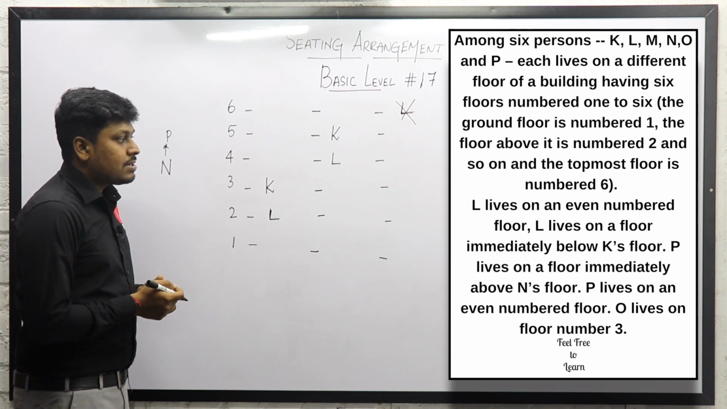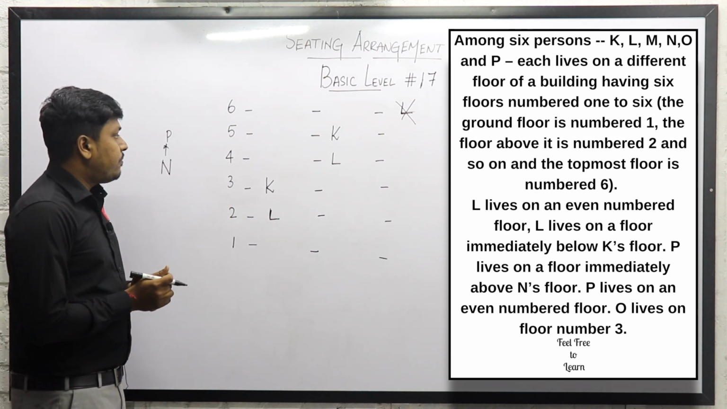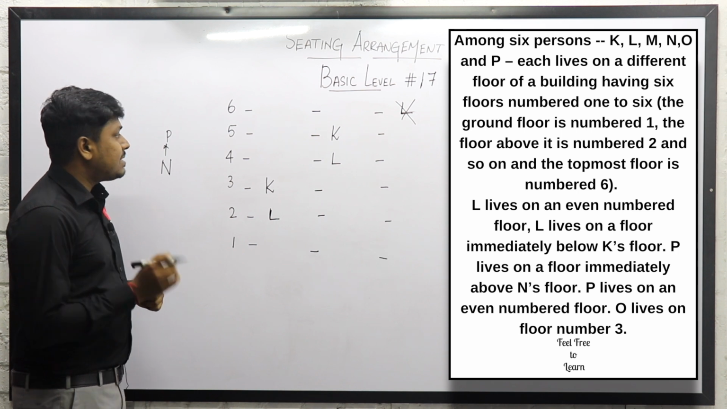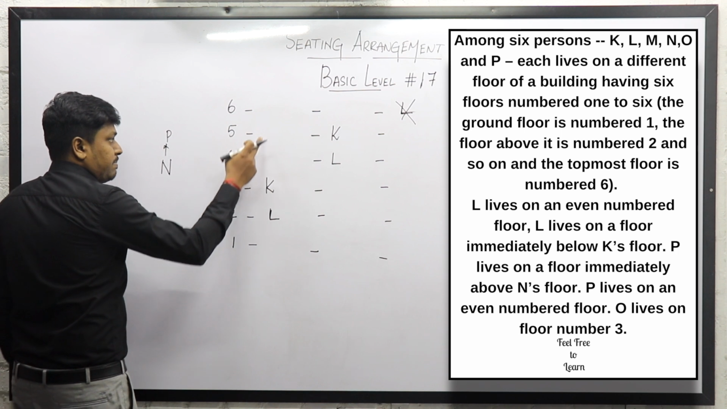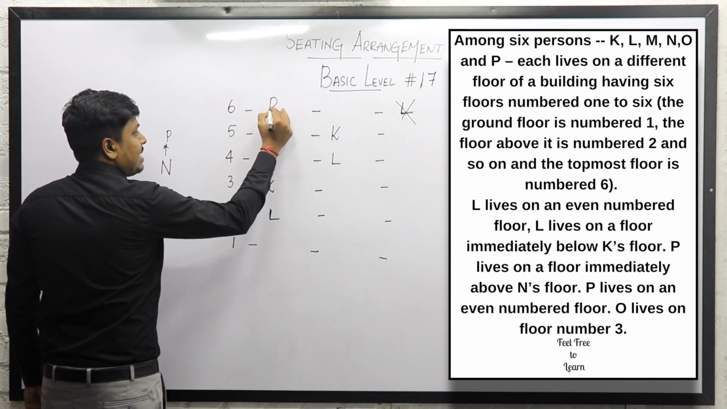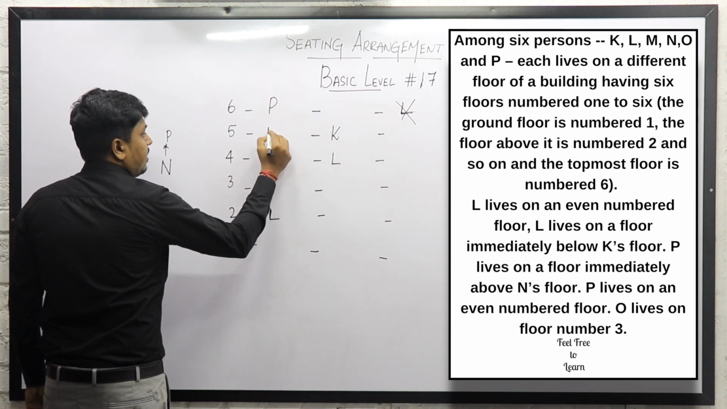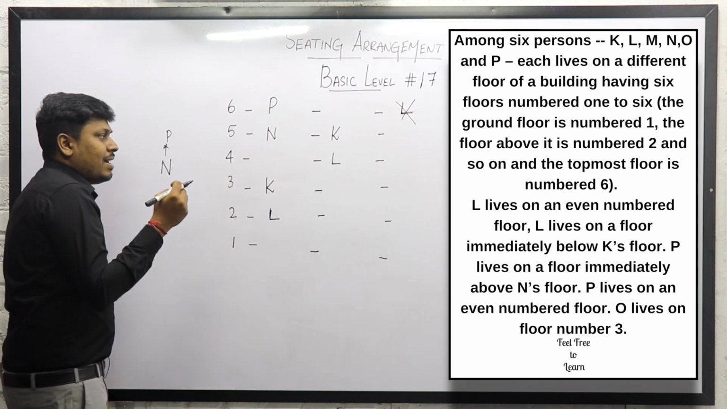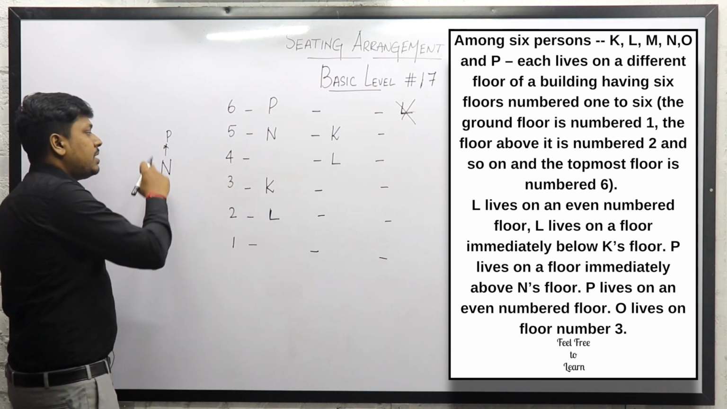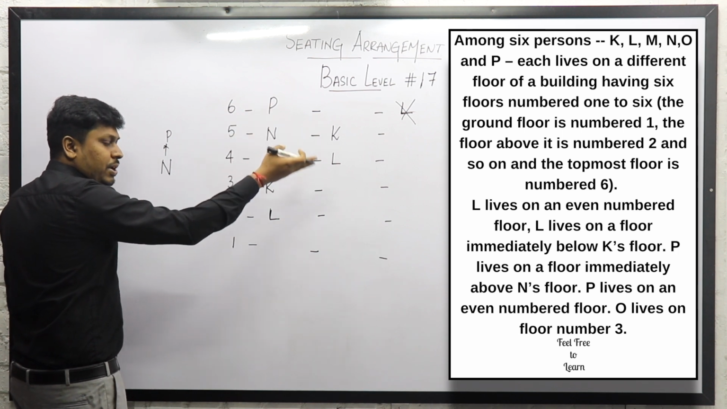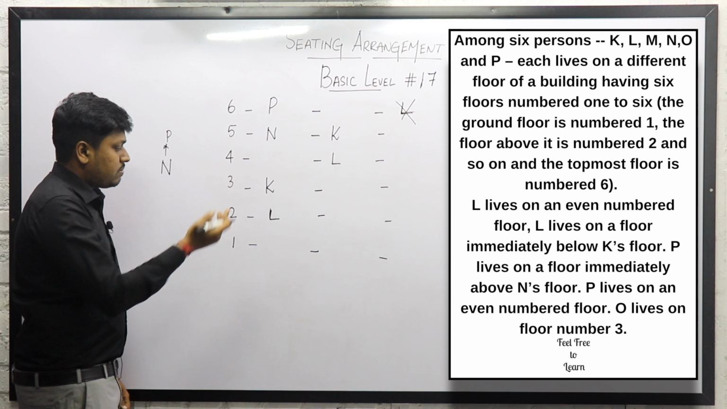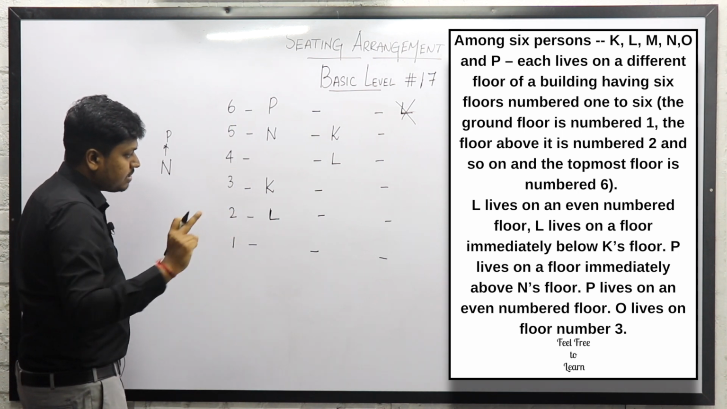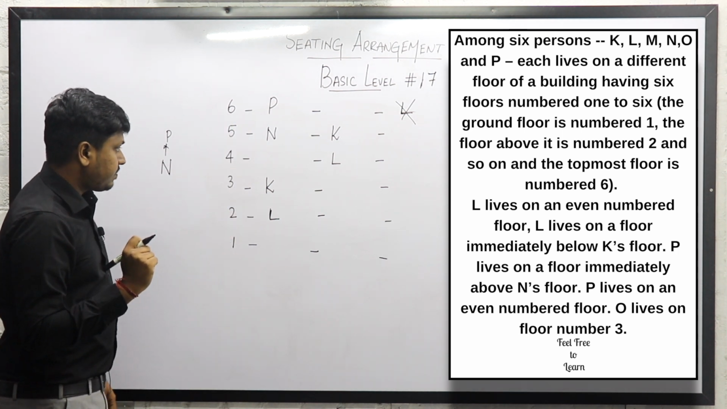Next point is P lives on an even number floor. Now what they are saying is the person P is living on an even number floor. So definitely I can't fix P here. The only chance is to fix P here and N here. Understood, friends? Because immediately above N's floor we know that P is living, and also according to the last point P lives on an even number floor. So we can't fix P anywhere else in this possible diagram 1.